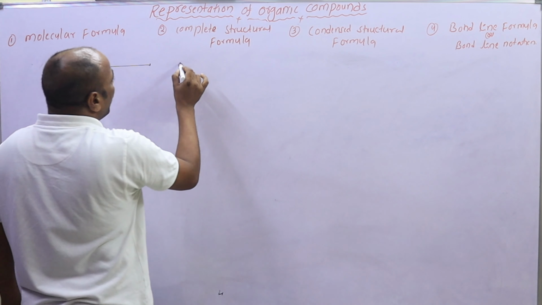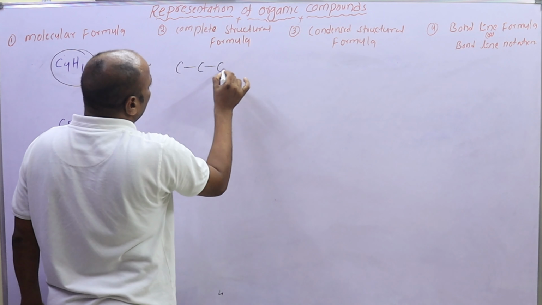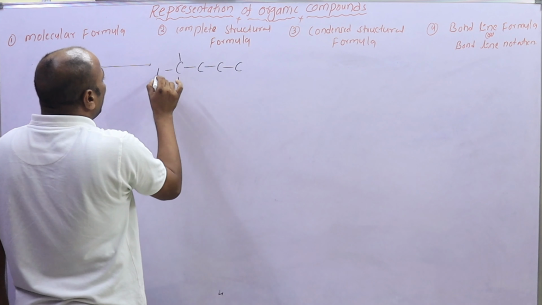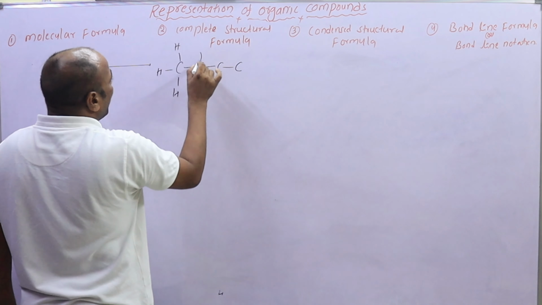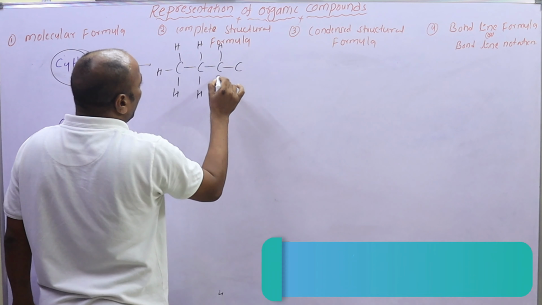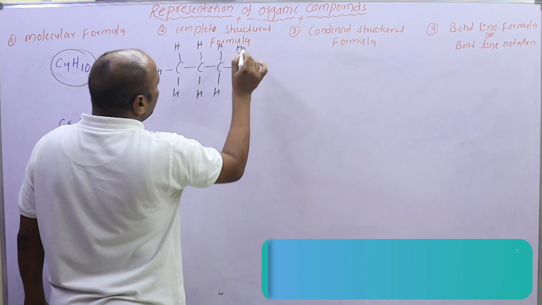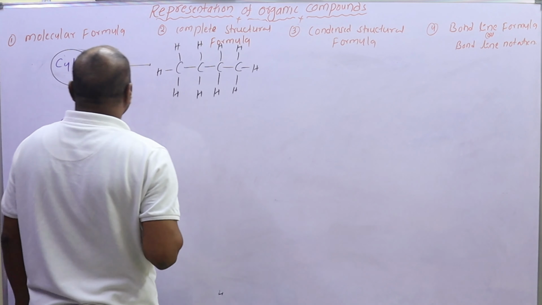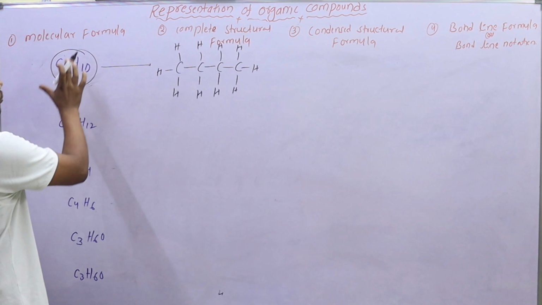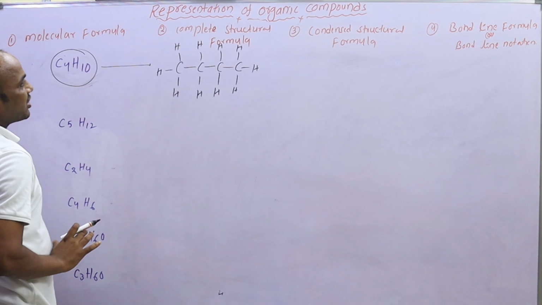So now, 4 carbons, it is the complete structural formula.